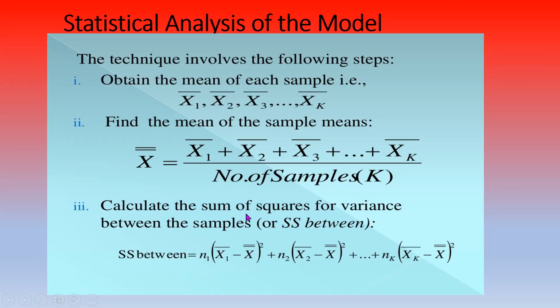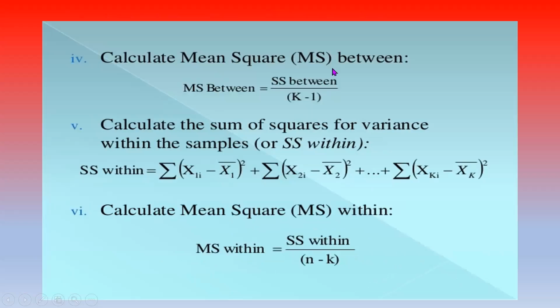So third one, calculate the sum of squares for variance between the samples, or sum of squares between. Sum of square between is equal to n1 into (x1 bar minus x double bar) whole square plus n2 into (x2 bar minus x double bar) whole square plus so on plus nk (xk bar minus x double bar) whole square. Then calculate mean square between. Mean square between is equal to sum of square between by k minus 1.